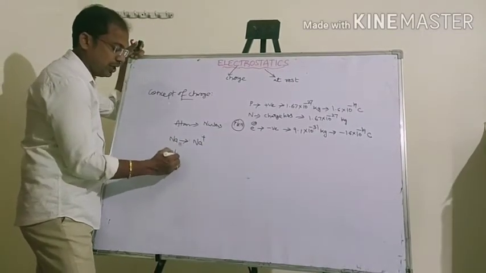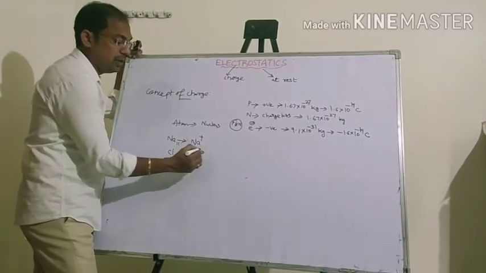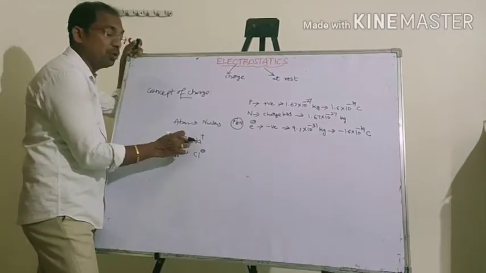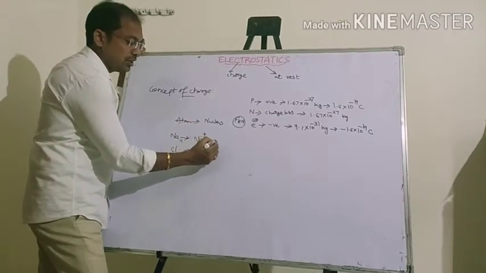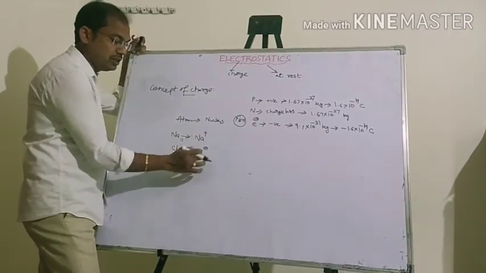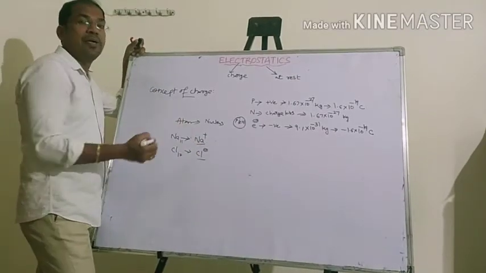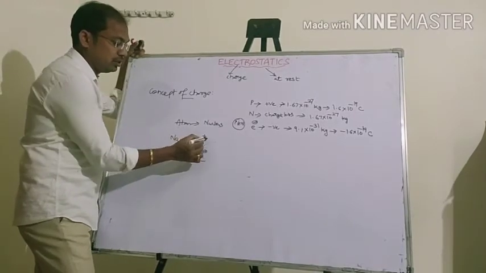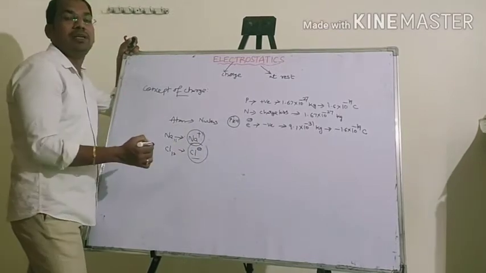Chlorine gains one electron and changes to a Cl minus ion. This happens only for the sake of stability, because when it changes to Na plus or Cl minus, it has the properties of inert gases. So one is positive in nature, and the other is negative in nature.